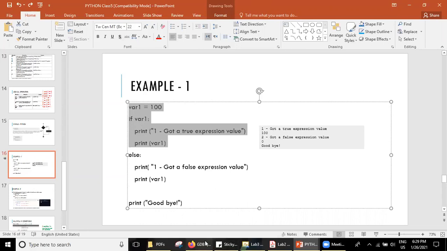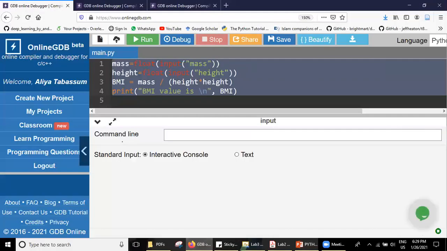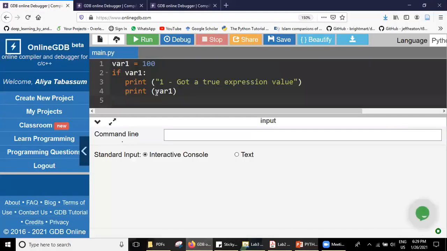So let us see this simple example here. What I am doing, I am taking variable 1 as a variable with some value, and if variable 1, and then I'll try to run this program, try to understand what's happening here.